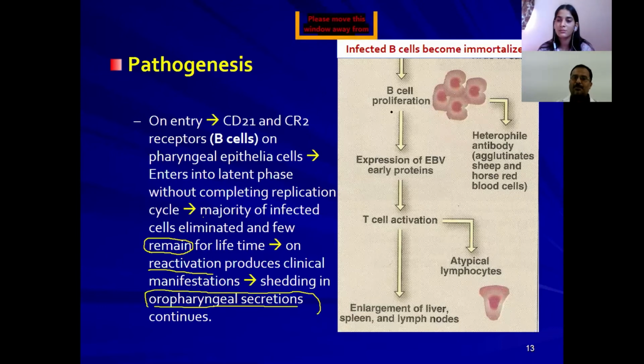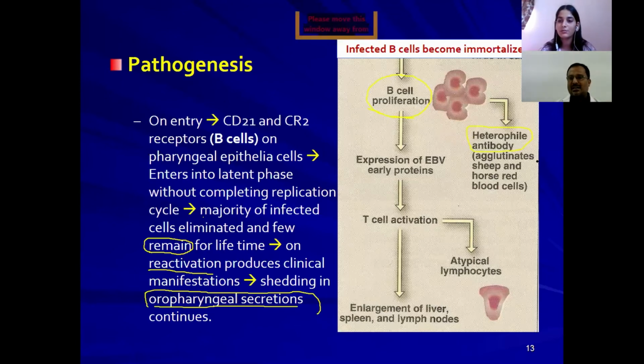Now, once the B cells get infected, they proliferate, and abnormal proliferation of B lymphocytes results in the formation of heterophil antibodies. I think you know what a heterophil antibody is. If you understand the heterophil antigen, you can tell about the heterophil antibody.